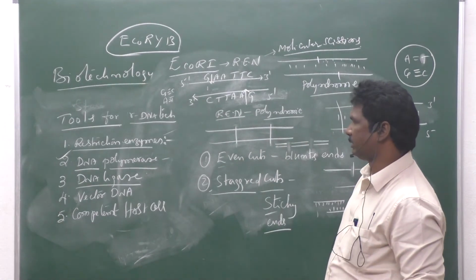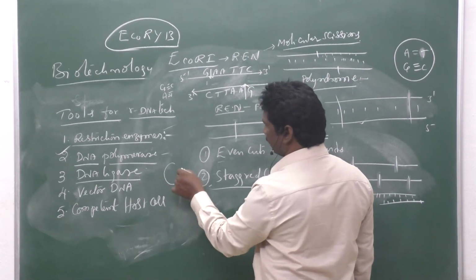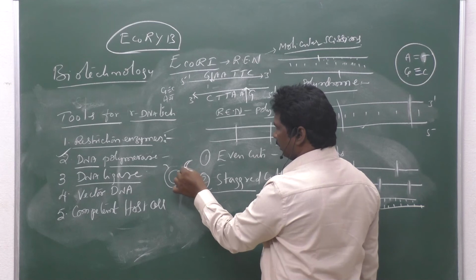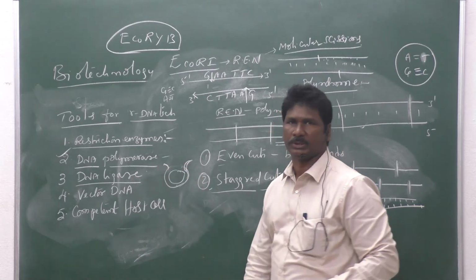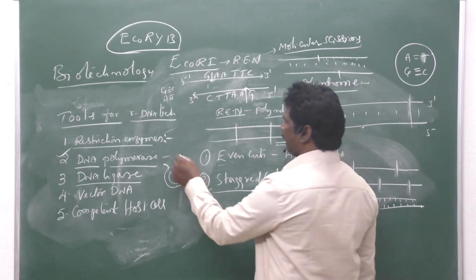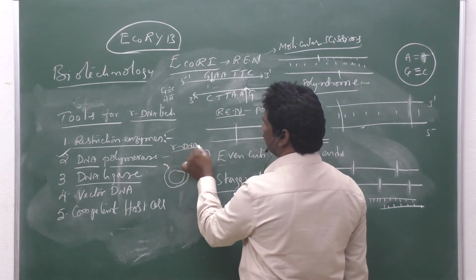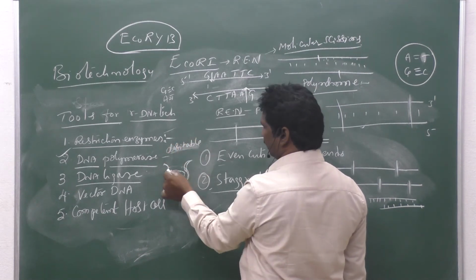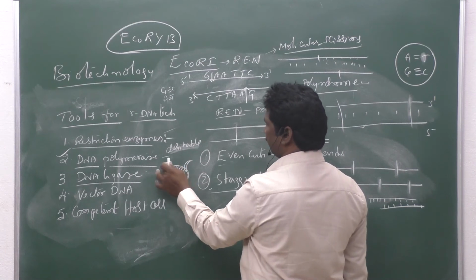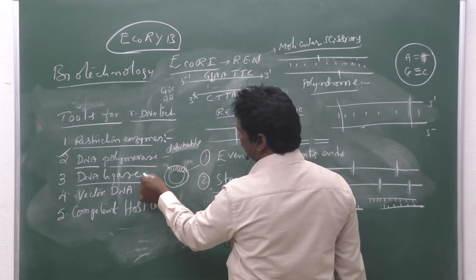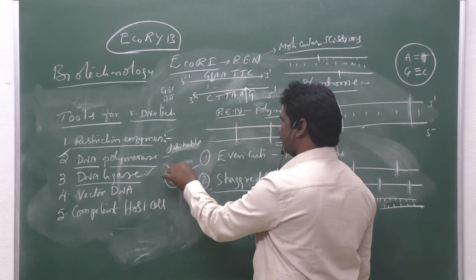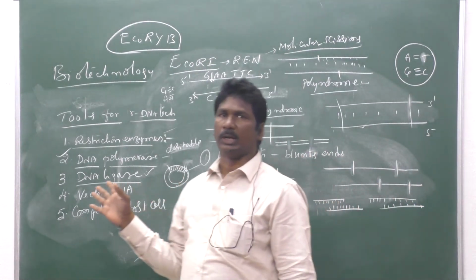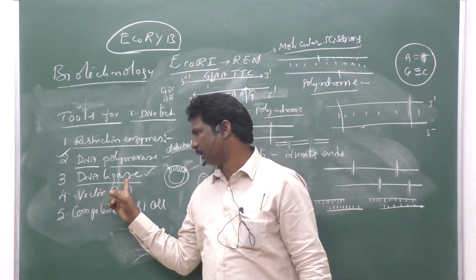When we isolate the vector DNA from a bacterium, the circular DNA is cut open with the help of a restriction endonuclease enzyme, and our rDNA or desirable gene is introduced. The desirable gene is introduced into the vector DNA with the help of an enzyme. What is that enzyme name?